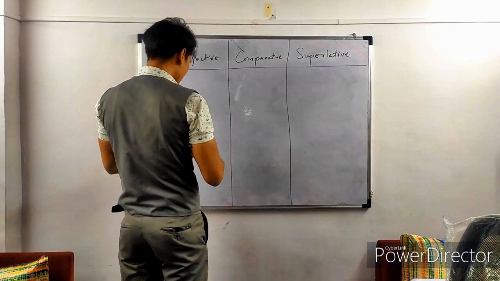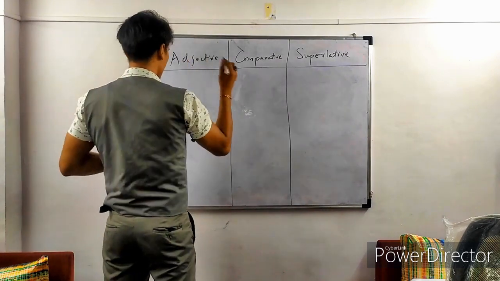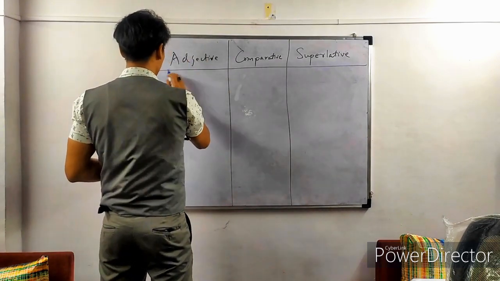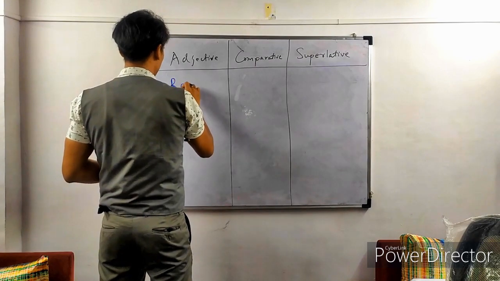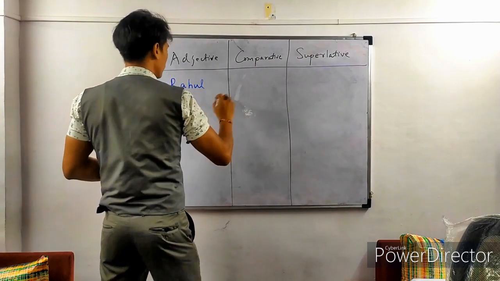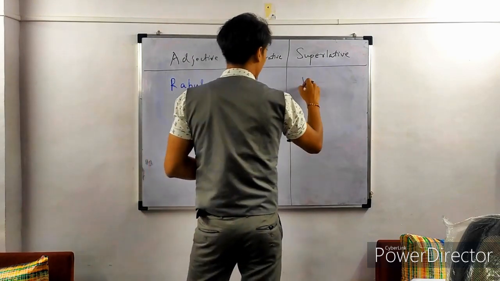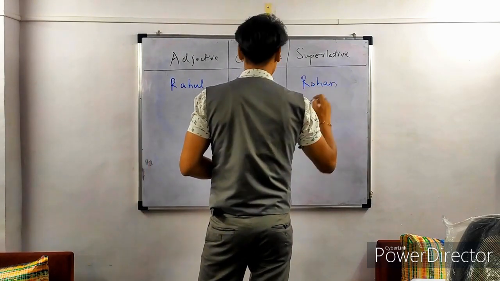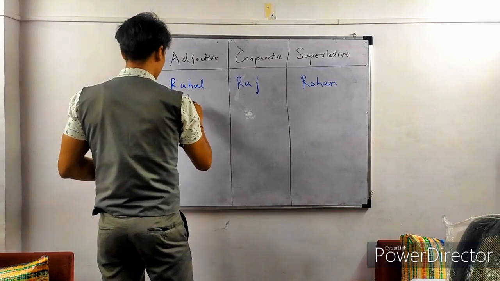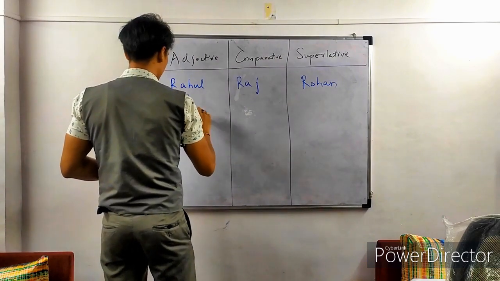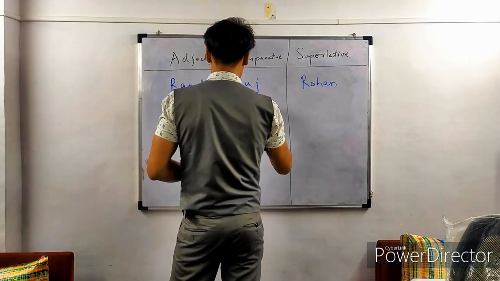For example, we have three people. We've got Rahul, we've got Raj, and then we have Rohan. These are the three people.